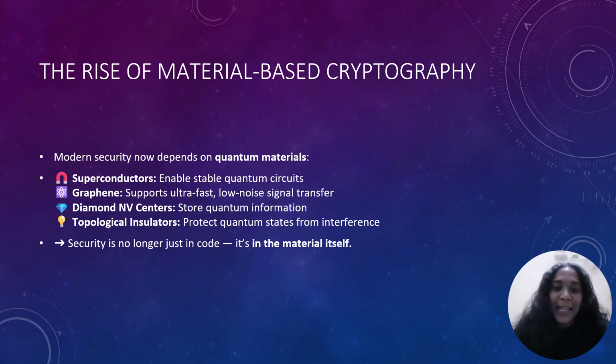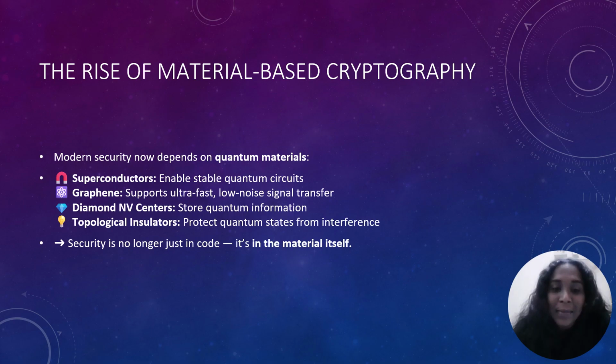Yeah. So the rise of material-based cryptography. Here's where material science comes into the picture. To build quantum-safe systems, we need materials that can preserve quantum states and prevent noise or decoherence. Superconductors, graphene, and topological materials allow electrons and spins to behave in controlled and stable ways. Without them, quantum encryption and communication would simply collapse. It's not just about the math, it's about better matter.